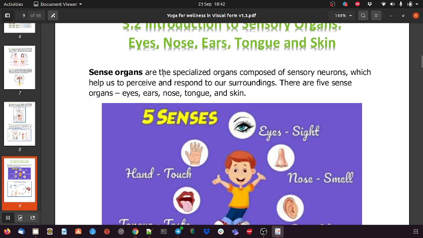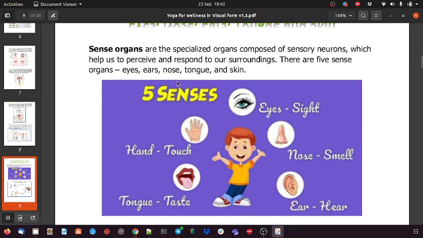Now this is about the sensory organs. We will continue. We have five sensory systems: eyes, ear, nose, tongue, and skin. This sensory system takes the message from the outer world to the inner world, within the body. With the help of eyes we see the whole world, whatever sight, object, or things we see. But again, the eyes are a sensory organ connected to the system, one organ from our whole nine systems.